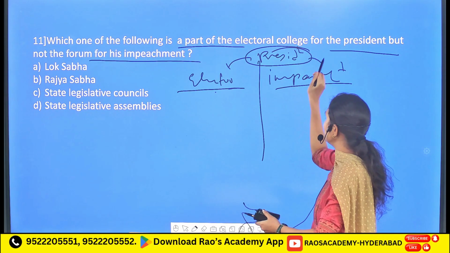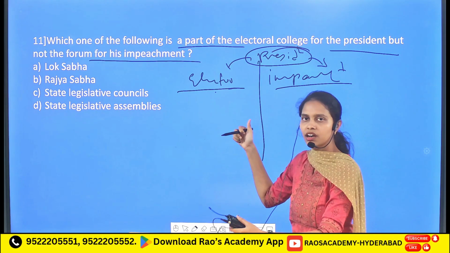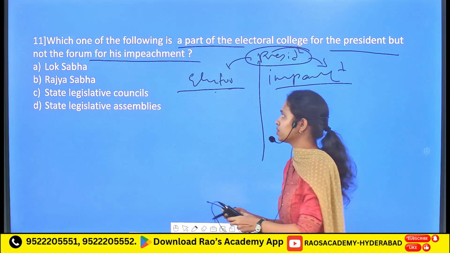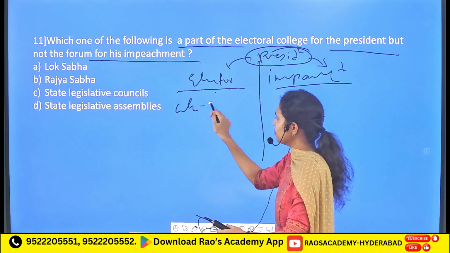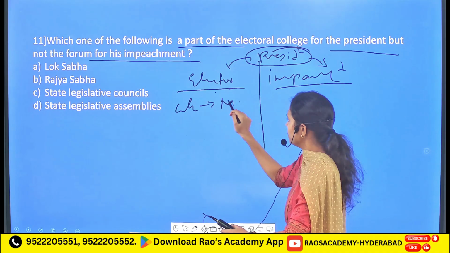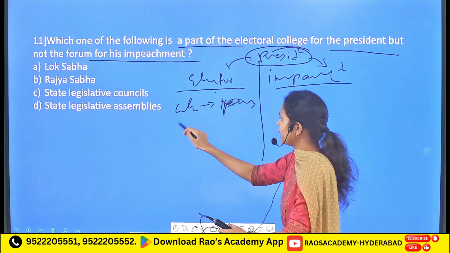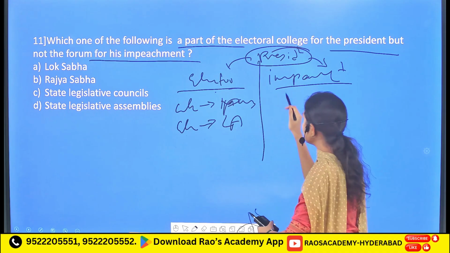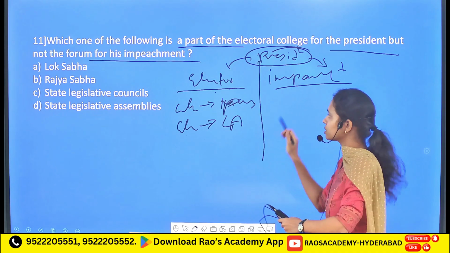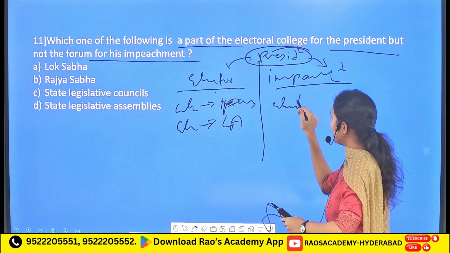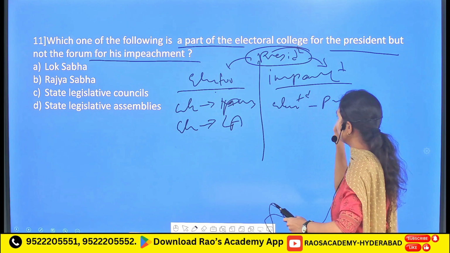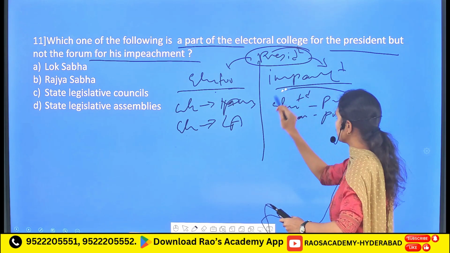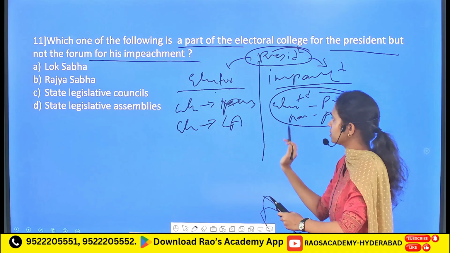Whereas the term impeachment is nothing but the removal of the president of India. So this electoral college includes the elected members of parliament, followed by the elected members of legislative assemblies. Whereas the impeachment process includes the elected members of the parliament as well as the nominated members of the parliament. But it doesn't include the elected members of the legislative assemblies.